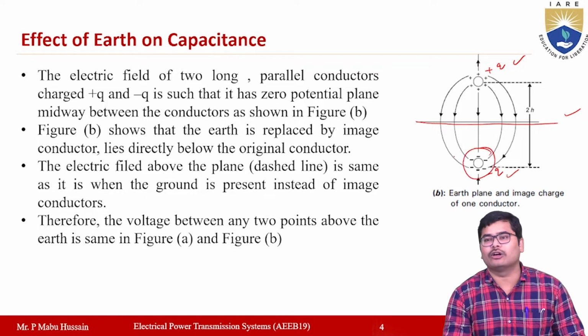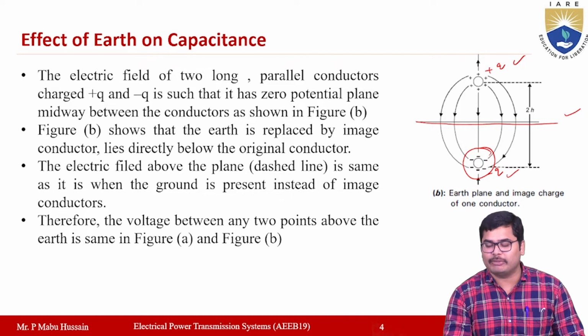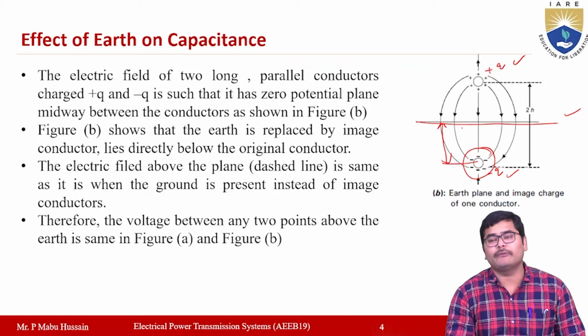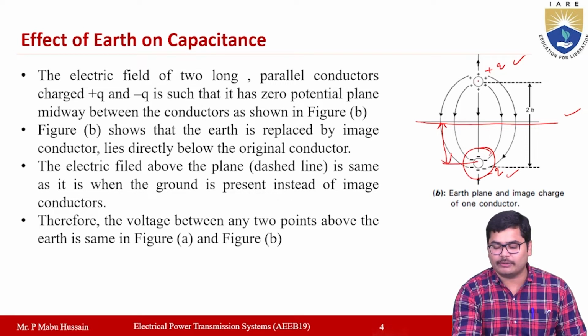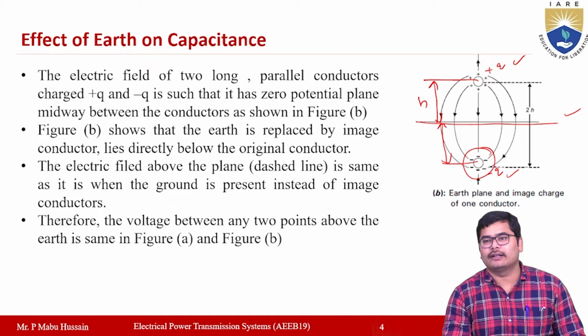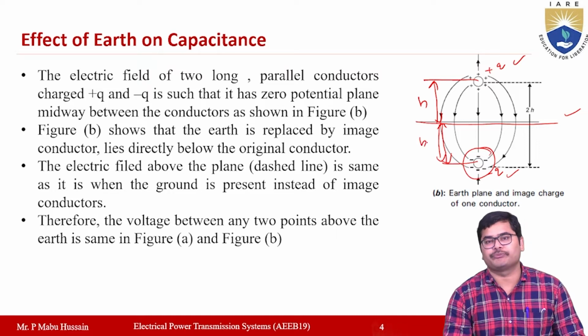This conductor below the line is called the image conductor, and this image conductor will be at exactly the same height below the ground. Suppose your main conductor is at a height h meters from the ground, then we are going to assume one image conductor below the ground, which is a fixed conductor at the same distance h meters.